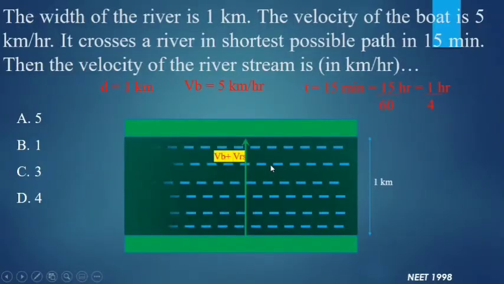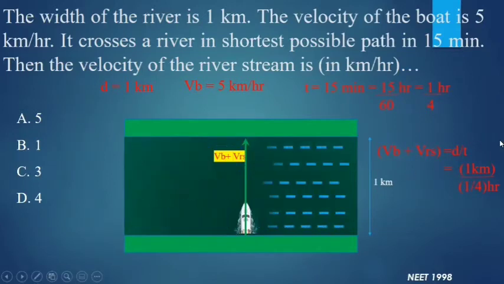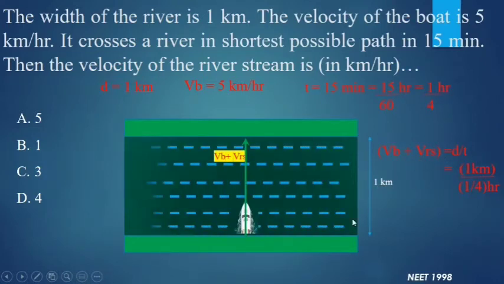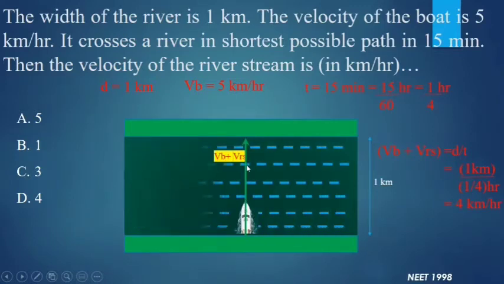So the velocity of the boat should be such that the output is in the direction perpendicular to the direction of the flow of the river. We have the distance for the resultant and time for the resultant. Distance for the resultant is 1 kilometer, time is 1/4 hours. So the net resultant velocity can be calculated. By putting the values, it will become 4 km per hour. So this is the resultant velocity that is calculated.